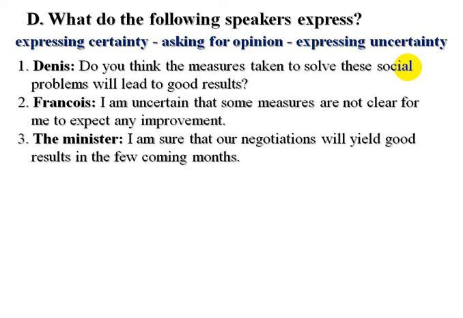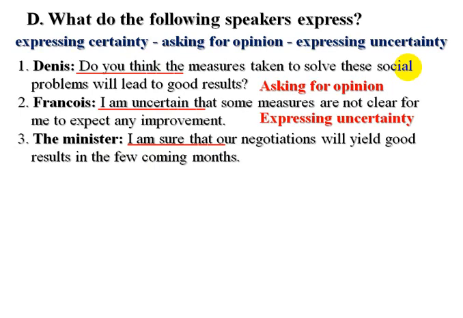Okay, first step, as we usually do, is to underline the expressions. First expression we have, do you think, and we have a question mark, so it means that we are asking about something. Second one we have I am uncertain. Number 3 we have I am sure that. So the first one is clear, it is asking for opinion. Second one we have I am uncertain, expressing uncertainty, and the last one expressing certainty.